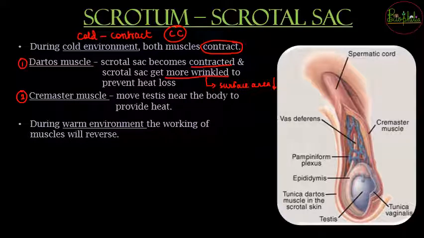Similarly, cremaster muscle is also going to help in the same function, that is, it will be regulating the temperature for the testis.